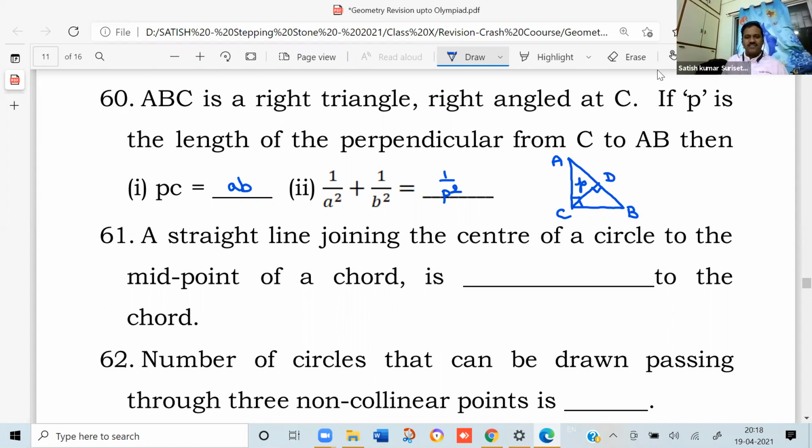Now you can derive this using the area concept. Area of triangle ABC is half into base into height. And again, by taking AB as the base and CD as the height, it will be PC. So PC equals AB, and C square equals A square plus B square. So you can derive it as 1 by A square plus 1 by B square equals 1 by P square.